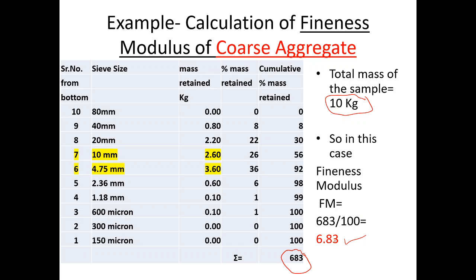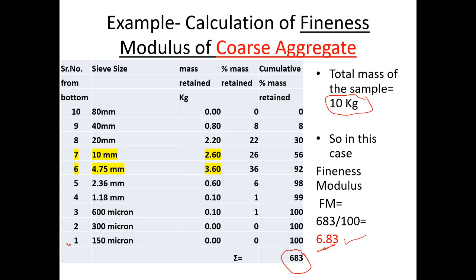What does it indicate? 6.83. It means most of the sample belongs to sieve sizes between 6 and 7 measured from bottom.